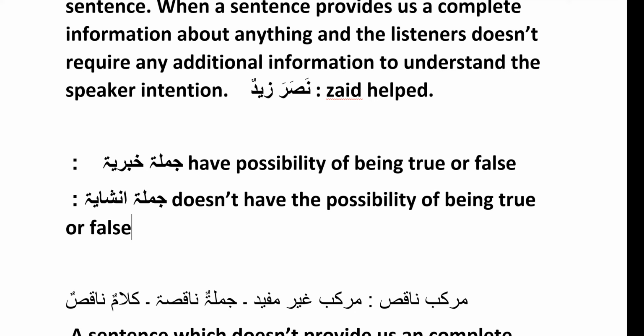And a sentence which does not have the possibility or chance of being true or false is called jumla insha'iyya. For example, if I say, give me the water, here I'm asking you to hand me the water. Right now, you cannot make this statement true or false. You may deny my request or you may fulfill it, but you cannot make my statement false by saying that I did not say that.